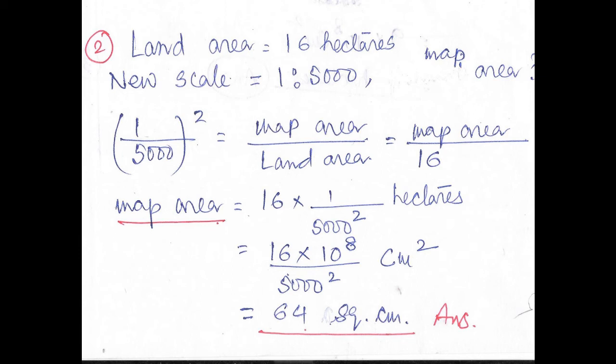Now we have to convert it into centimeter square. Now from hectare, how will we convert it into centimeter square? We have to multiply by 10 to the power 8, because 1 hectare equals 10 to the power 8 centimeter square. So if we convert it, it comes out to be 64 square centimeter.